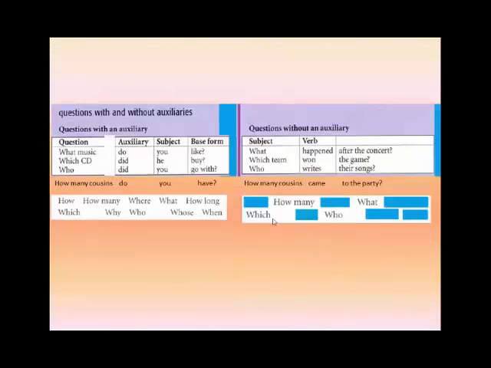If we look at the chart again, you will notice that for the old kind of questions, we had many question words. But for the new kind of questions, we can only use four. Exactly. How many? What? Which? And who? It is impossible to make subject questions with the other question words.